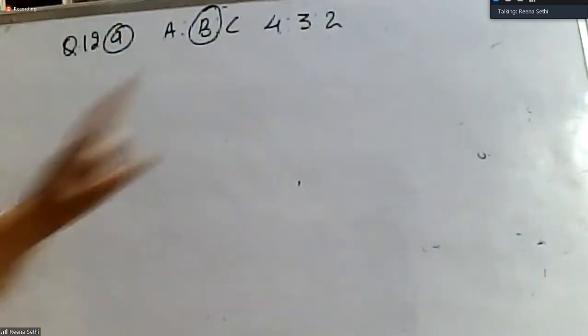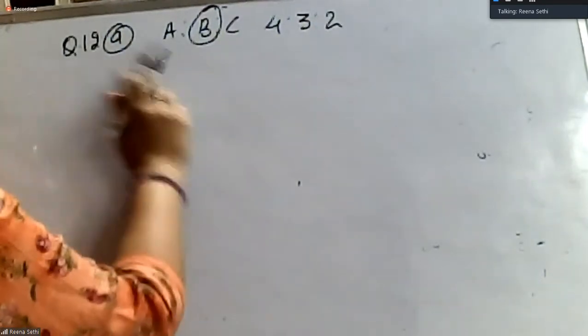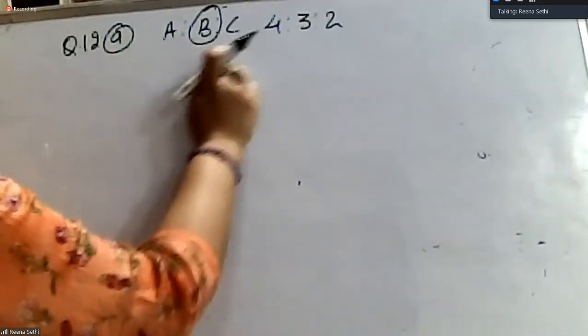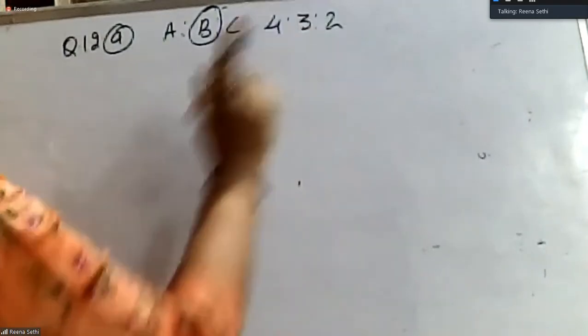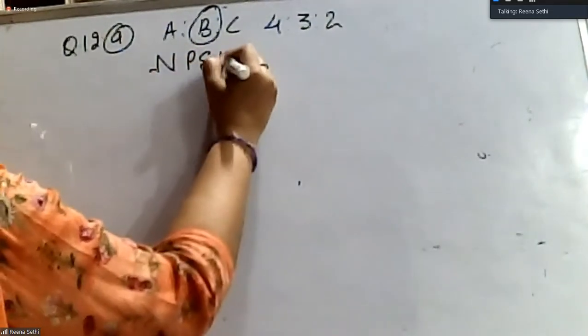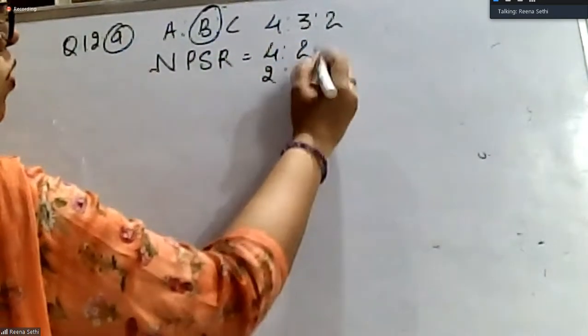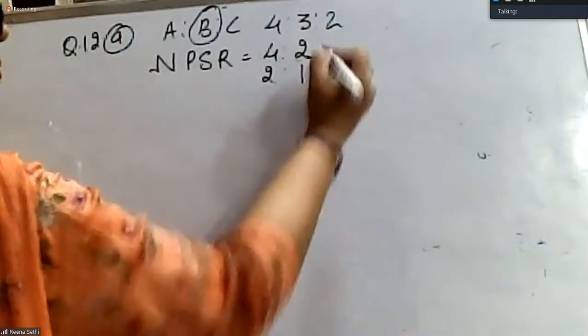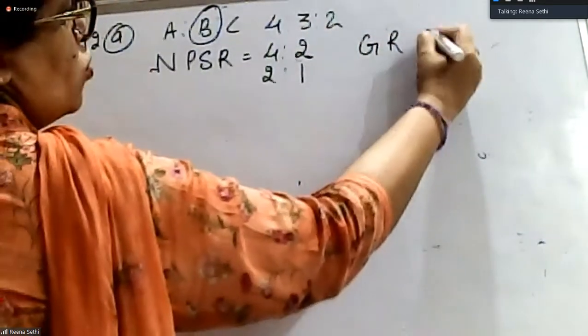Here we will calculate the new profit sharing ratio as well as gaining ratio. But in the first case, when it is taken by the remaining partners in their old share, there is no need for calculation. You can simply say new profit sharing ratio is 4:2. This comes out to be 2:1. And my gaining ratio will also be 2:1.